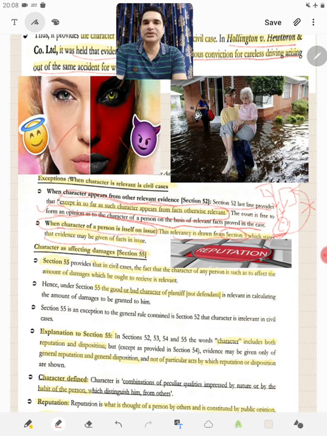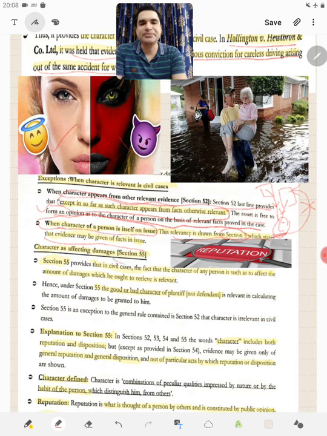So section 52 says that generally in civil cases, character which imputes a particular conduct or which makes a particular conduct improbable is irrelevant. But it makes two exceptions: one, when character appears from other facts, or when the character of a person is itself a fact in issue, then it becomes relevant.